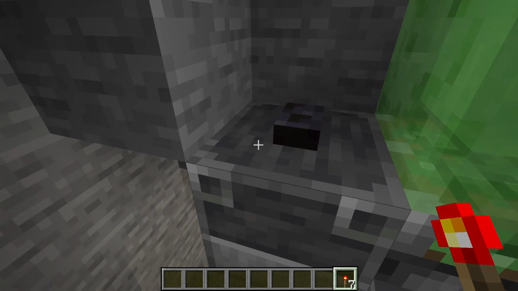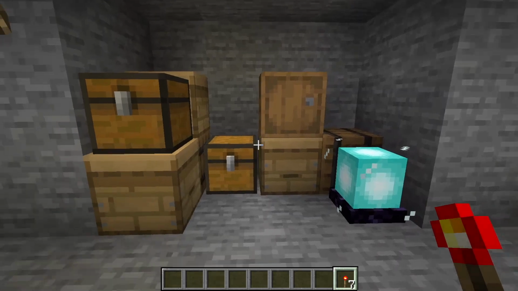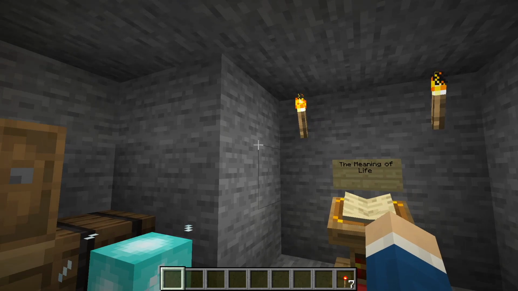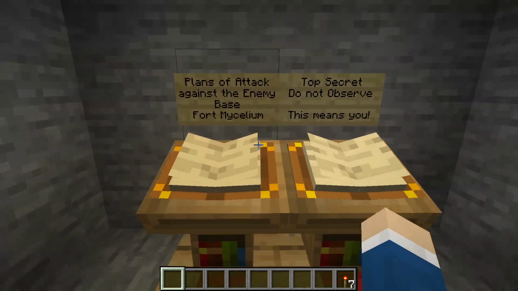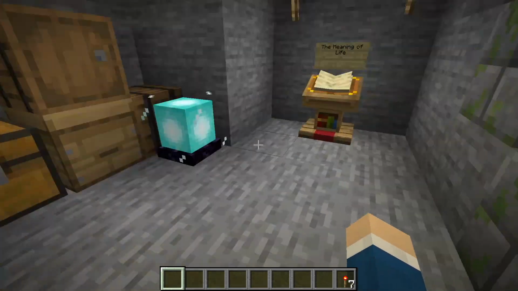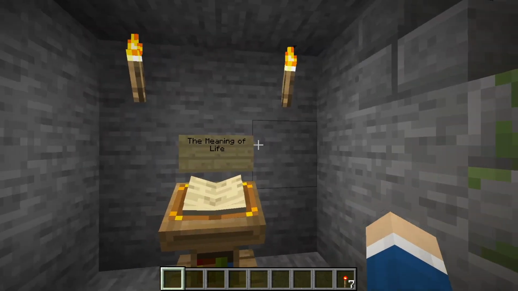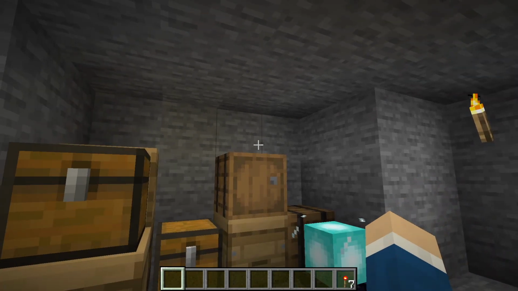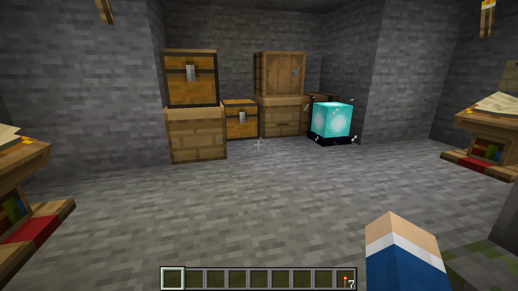So then you can have this, and you just go down. You can hook something up to that to close it up. But if you're only going down here to visit for a few minutes, maybe take some gold. You could write down something like this. You could have some plans to attack the enemy. Just whatever you want down here, and no one will find it. Like, you would keep the most valuable thing ever, the sacred text, anything. You could keep your pet dog down here, doesn't matter. It's going to be extremely hard to find.